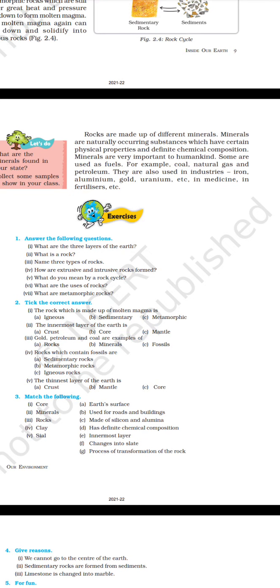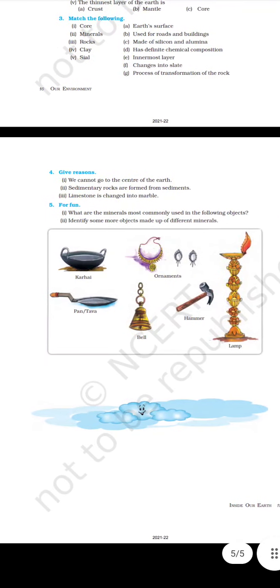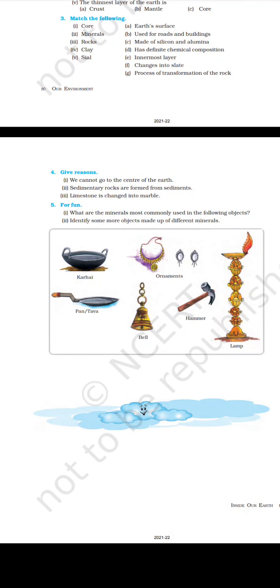Tick the correct answers. The rock which is made up of molten magma. The innermost layer of the earth is. Gold, petroleum, and coal are examples of. The rock which contains fossils. The thinnest layer of the earth is. Match the following: core, minerals, rocks, clay, shale. Give reasons. We cannot go to the center of the earth. Sedimentary rocks are formed from sediments. Limestone is changed into marble.